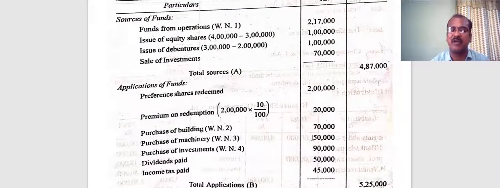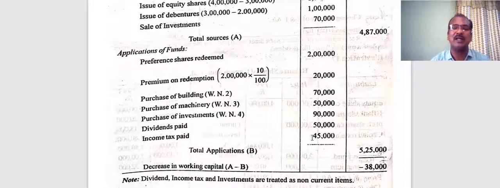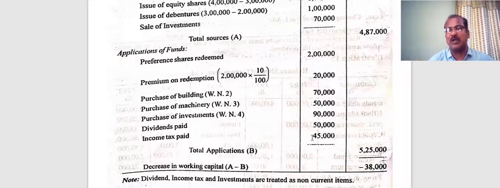If you prepare the funds flow statement in T account form, definitely under sources of funds you can write decrease of working capital, so that on either side, the sources of funds and the application of funds, will be tallied with a total of 5,25,000 and 5,25,000. So this is a good problem.